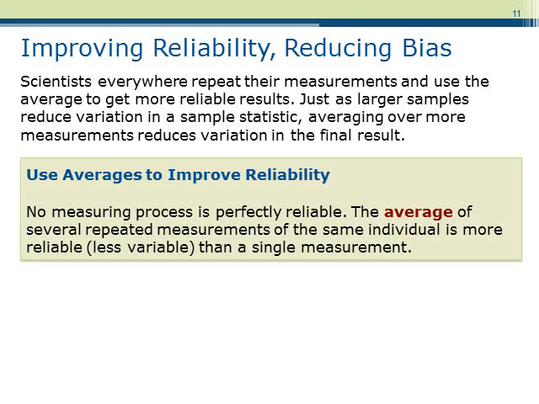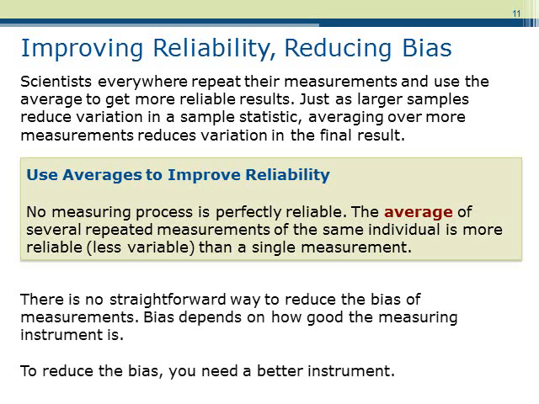Just as sample surveys use larger samples to reduce variation, scientists improve the reliability of their measurements by repeating them several times. However, just as with sample surveys, there is no way to eliminate all sources of error. Because of this, the average of several repeated measurements is used rather than a single measurement, as it is less variable. On the other hand, bias cannot be reduced by taking more measurements. The only way to reduce bias is to use better instruments.